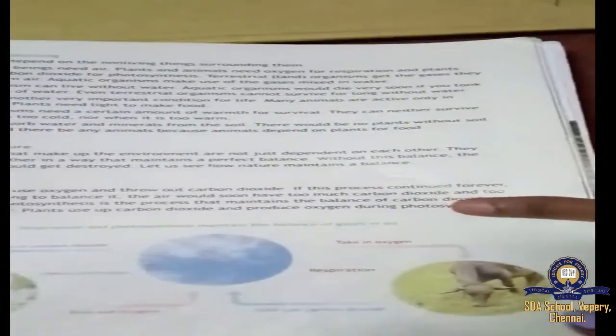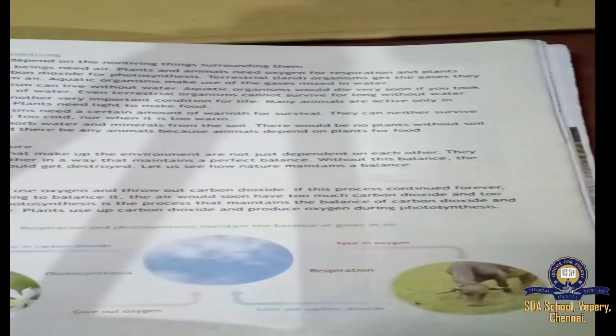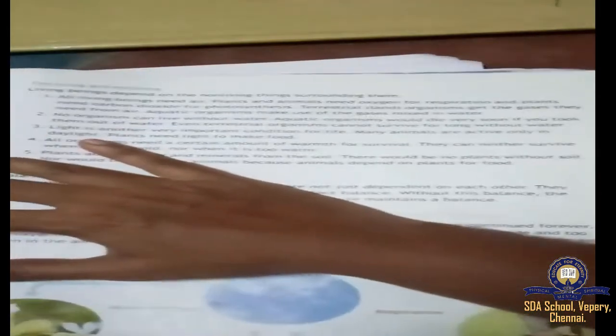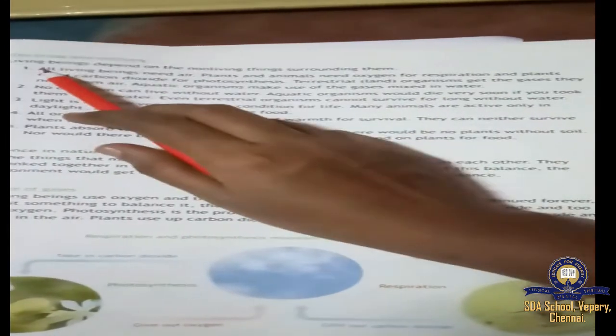Next we are going to see the living and non-living in page number 47. So everyone can take page number 47, the living and non-living. So first paragraph, first line: living beings depend on the non-living things around them. Yes, of course. As we are all living beings, we depend on non-living things, right? Normally we use chair, bed, all those are non-living things, right?